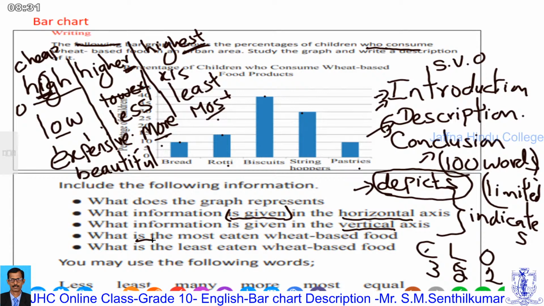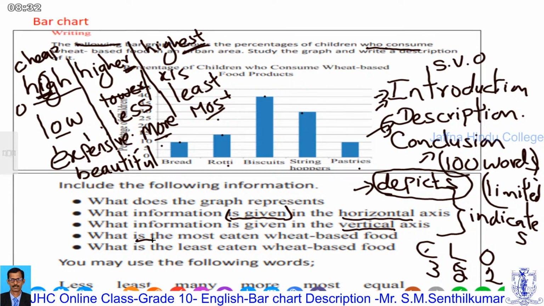You can describe the physical feature: the most eaten food is biscuits. That is present because it describes the physical features of the bar.